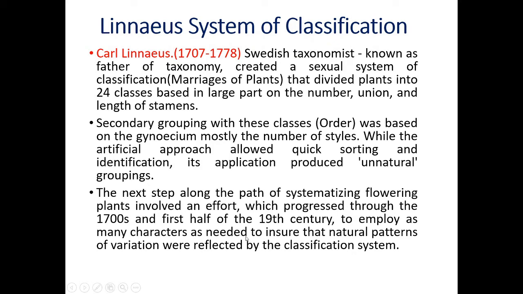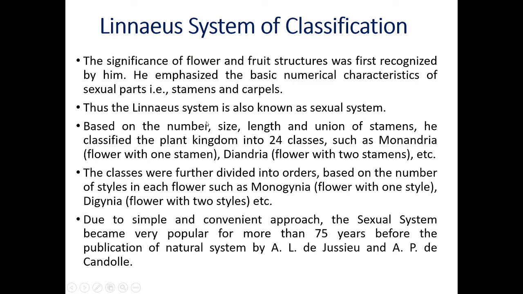Carolus Linnaeus's lifespan is 1707 to 1778. He was a Swedish taxonomist known as the father of taxonomy, who created a sexual system of classification, and these are the basic criteria for the classification system. The significance of flower and fruit structures was first recognized by him. He emphasized the basic numerical characteristics of sexual parts, that is the male and female stamens and carpels. The Linnaean system is also known as the sexual system.